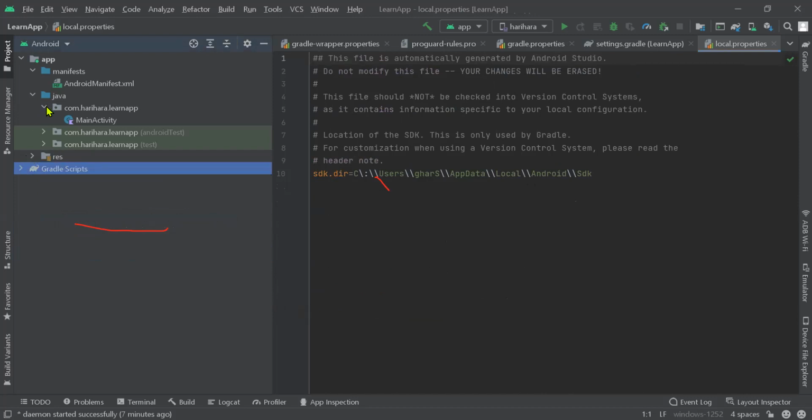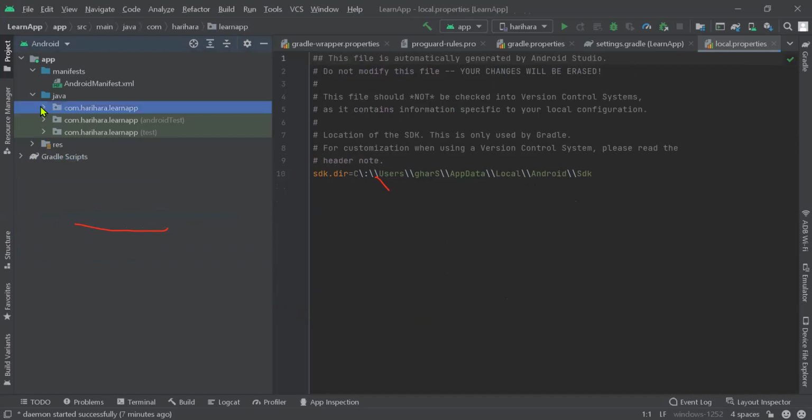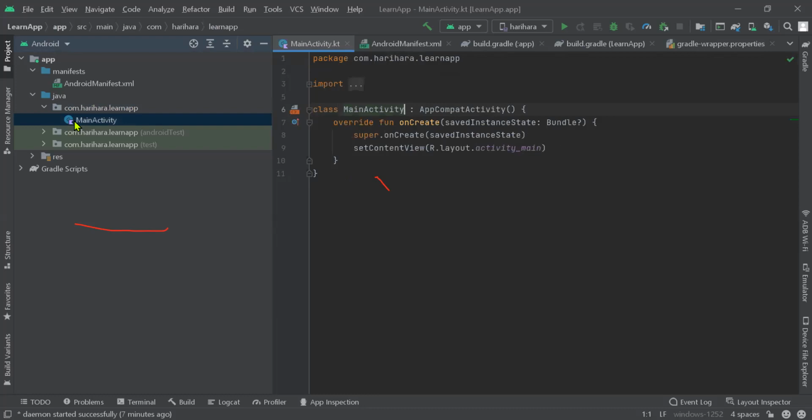Thereafter, this is the location where we will add many of the files and many of the things for our use. Okay, so here in my case, the application name is Learn App, and this is the organization that we are providing, Hariha, and this is the main activity where we will write a bunch of code to meet our application requirements. Okay, so this is what it is.